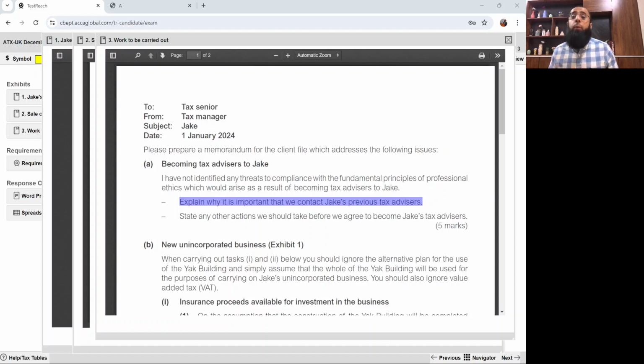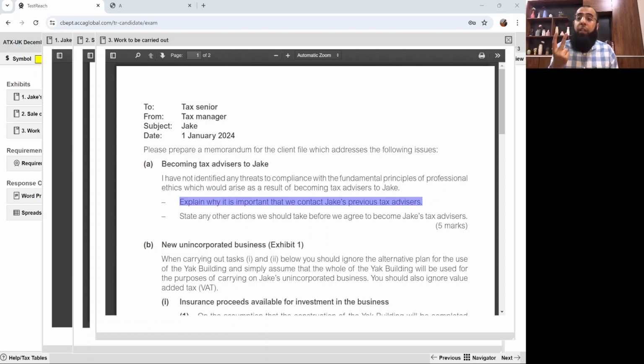We ask them whether there is any ethical issue that they want to bring to our attention. They may tell us, okay, this client lacks integrity, or anything else they want to tell us. We also ask them what the reason was that they didn't continue the engagement, like whether the client didn't pay their fees or whether there was any other issue. So it's always important to contact the previous professional.